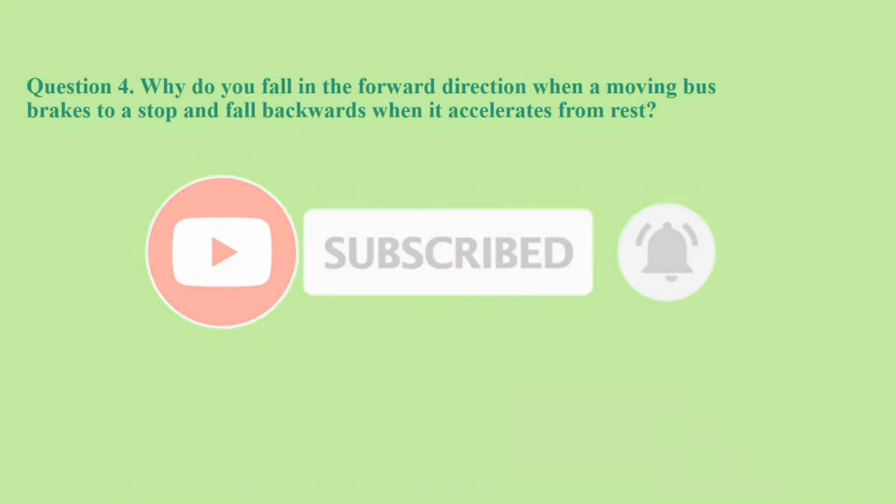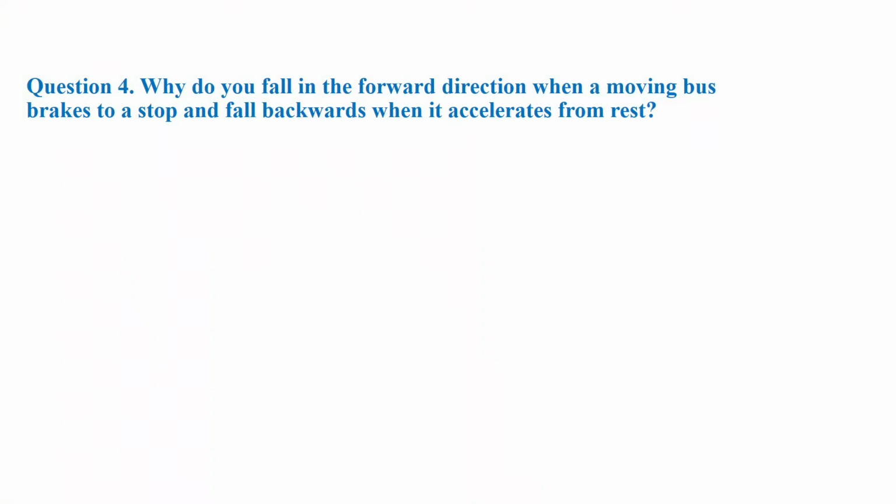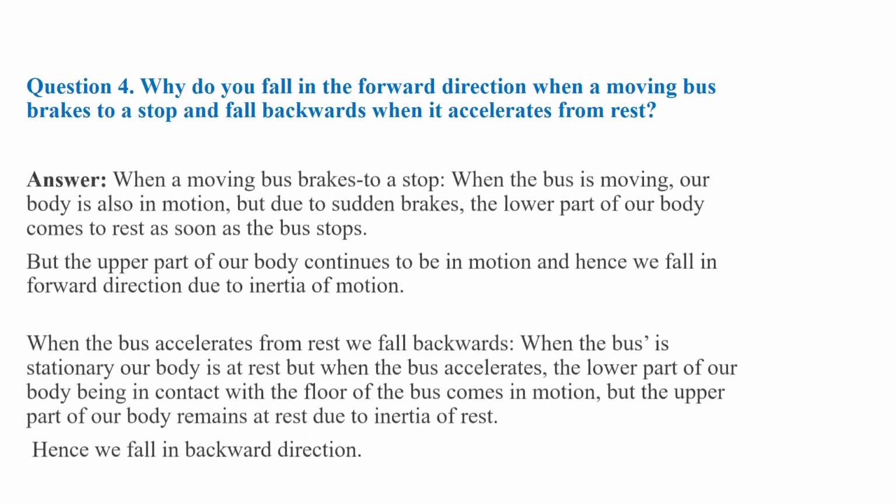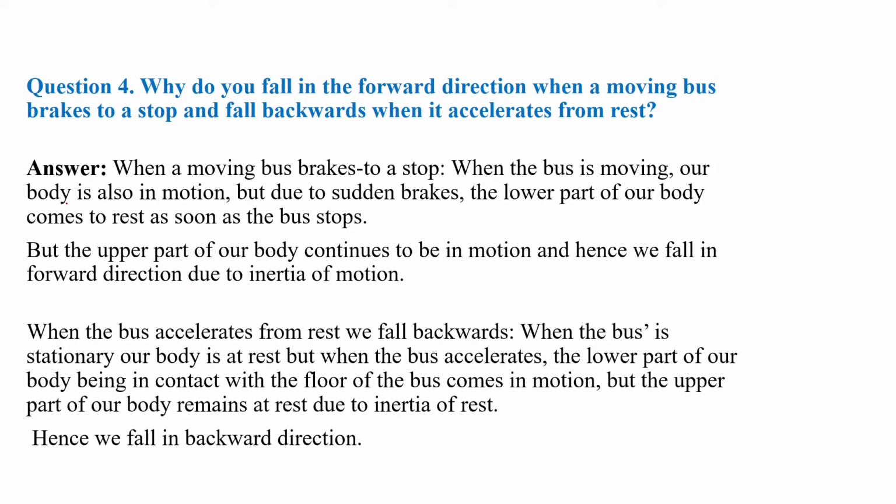Question number 4. Why do you fall in the forward direction when a moving bus brakes to a stop and fall backwards when it accelerates from rest? Now let's see the first case, when a moving bus brakes to a stop.